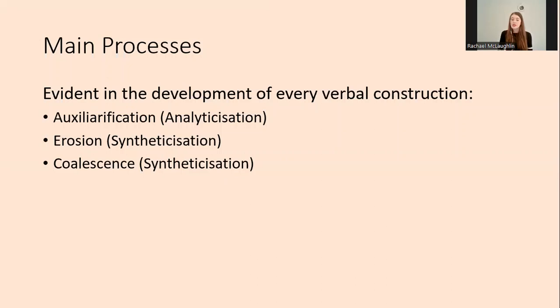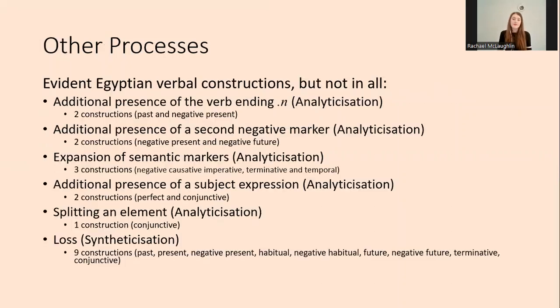There's also erosion, which involved reduction of phonological form, and coalescence, which joined together elements which were previously separable. So something external to the construction which could have previously been placed between them now couldn't. These both increase syntheticity of a construction, either by making it shorter or making it less separable, and they both occurred in the developments of all verbal constructions.